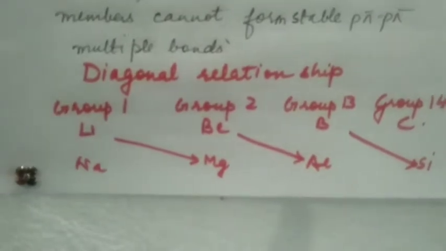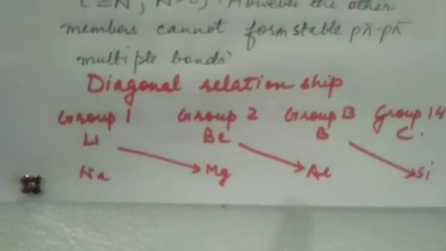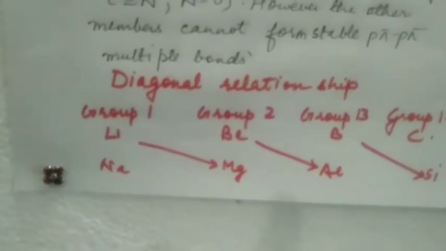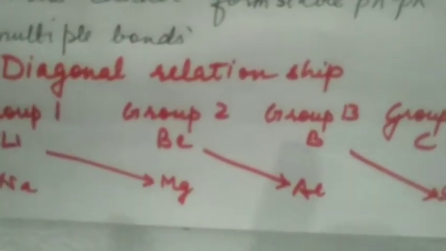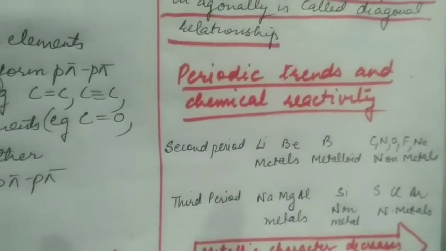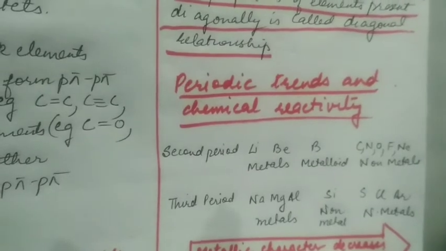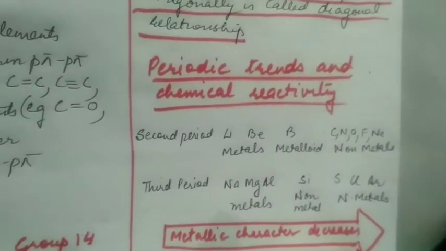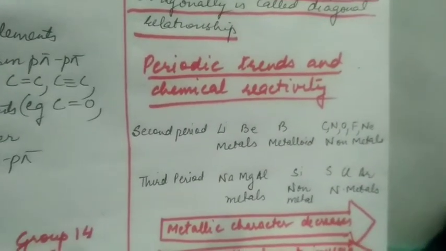Diagonal relationship. This is because of opposing trends in properties, like from left to right the atomic size decreases, top to bottom it increases, so diagonally it tends to be the same, so properties are similar. Periodic trends and chemical reactivity. We have seen periodic trends in physical properties like radius decreases left to right in a period and increases top to bottom in a group.